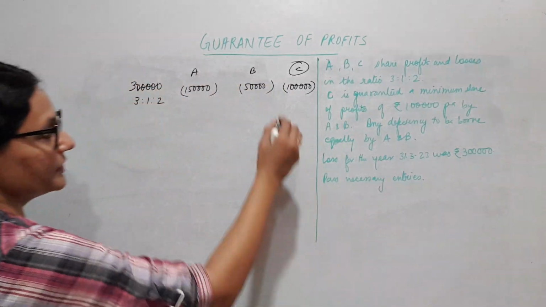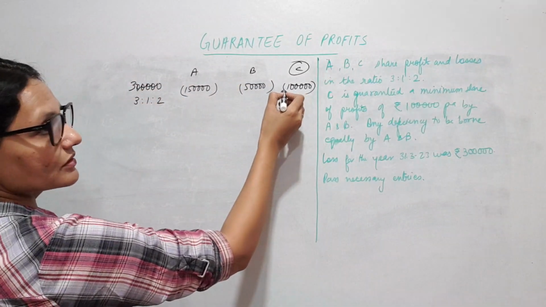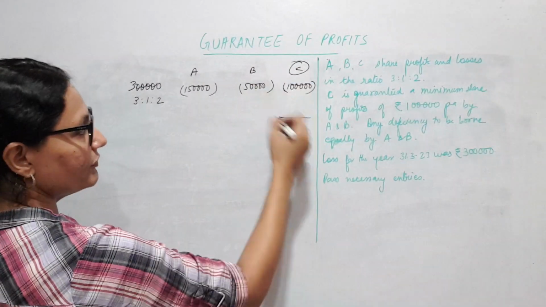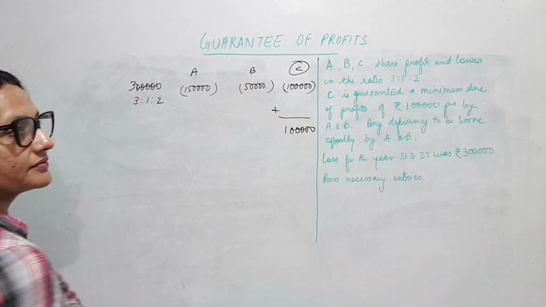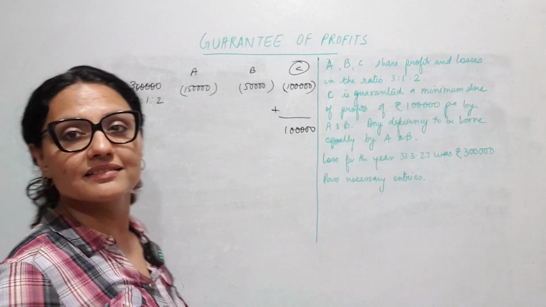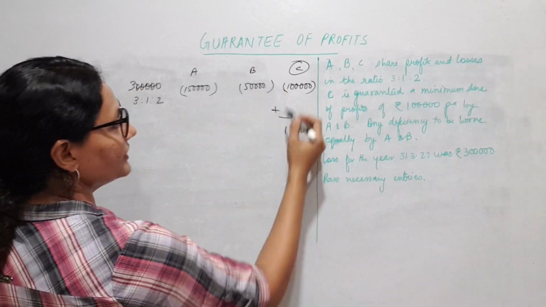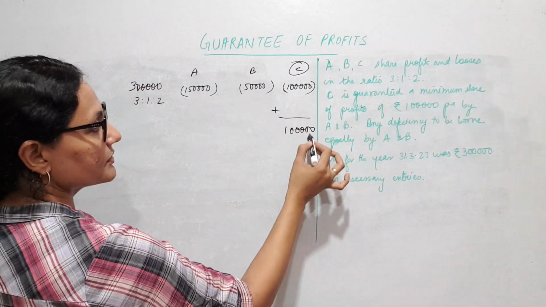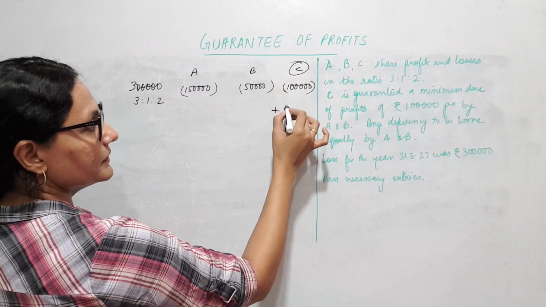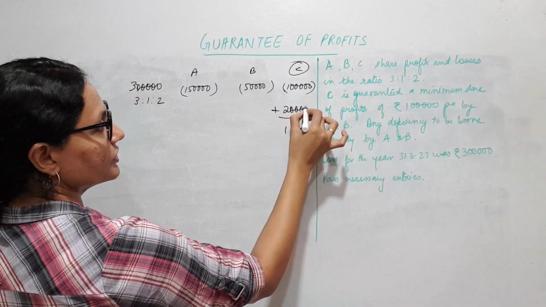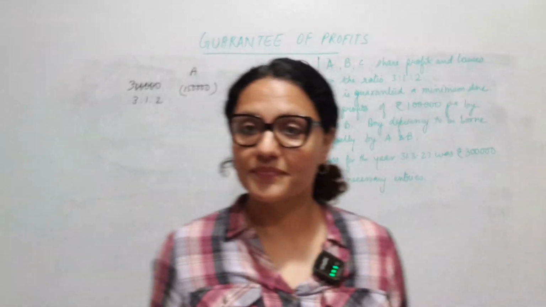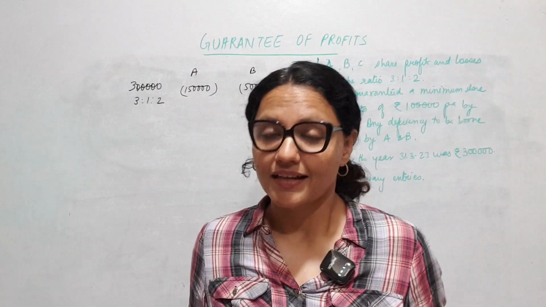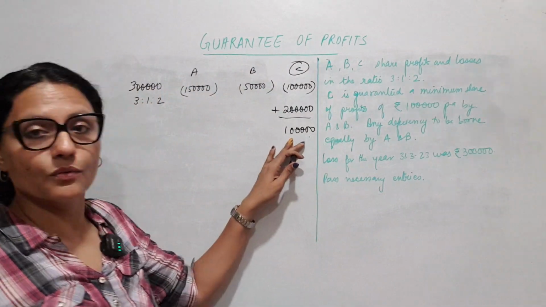So for bringing him from a loss of 1 lakh to a profit of 1 lakh, how much do I need to add? Do I add only 1 lakh? No. I need to add both this, the share of loss plus the minimum guaranteed amount. So this deficiency is now 2 lakhs. Okay? I'm not giving him 2 lakhs. The net effect is 1 lakh only.